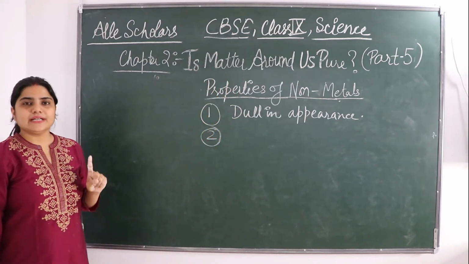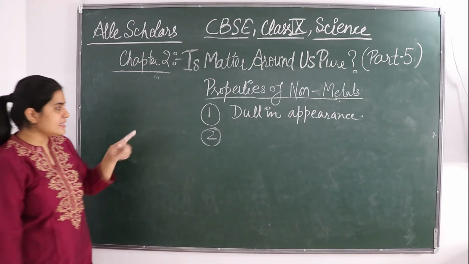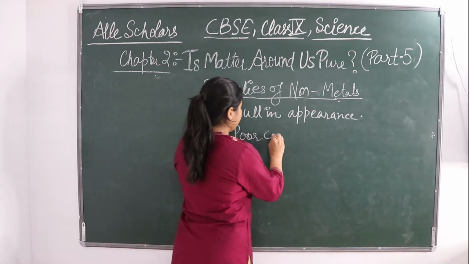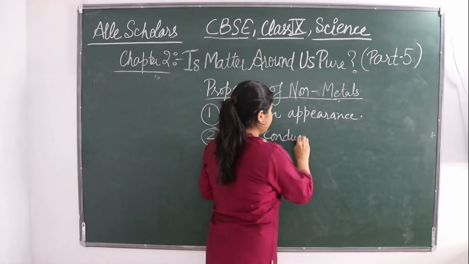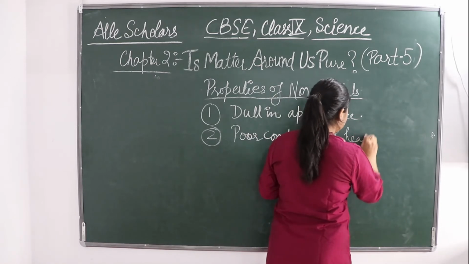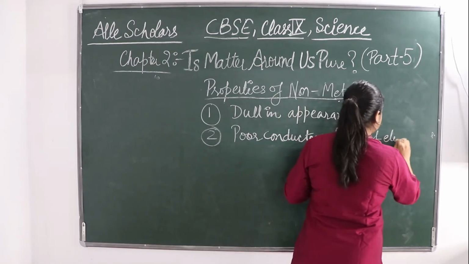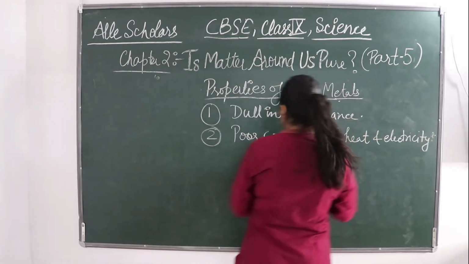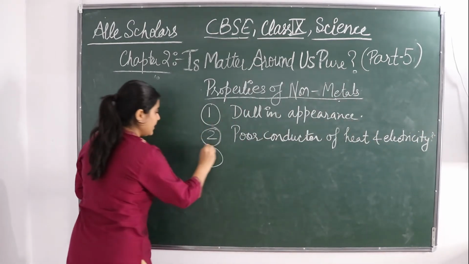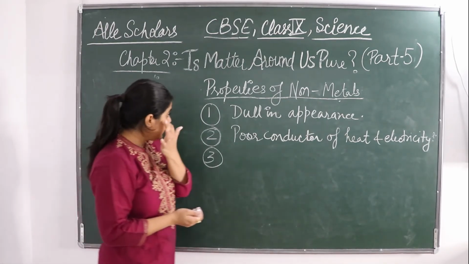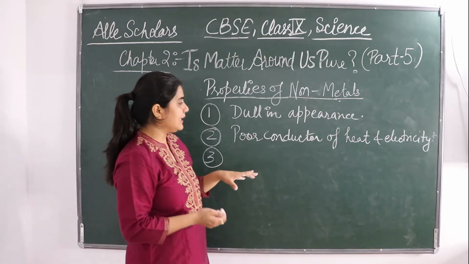Metals are good conductors of heat and electricity, but non-metals are poor conductors. Okay, they are poor conductors of heat and electricity. Okay, so they are just unlike metals. They are very poor conductors of heat and electricity.